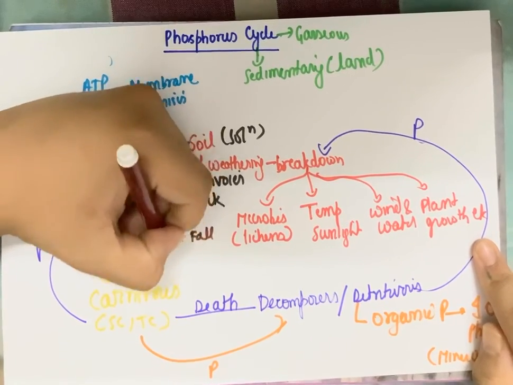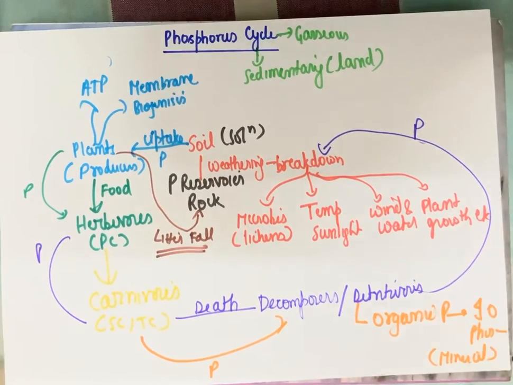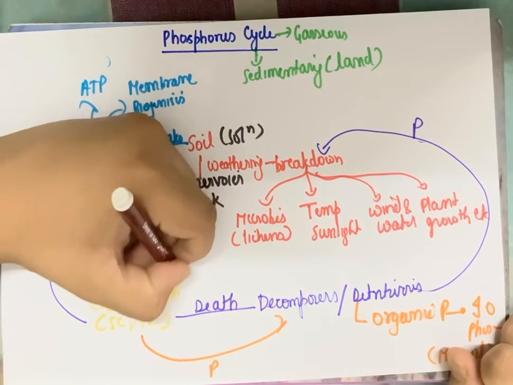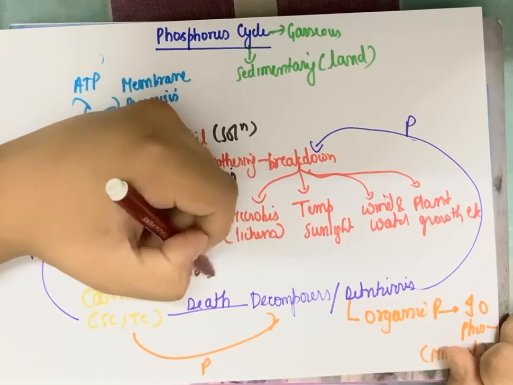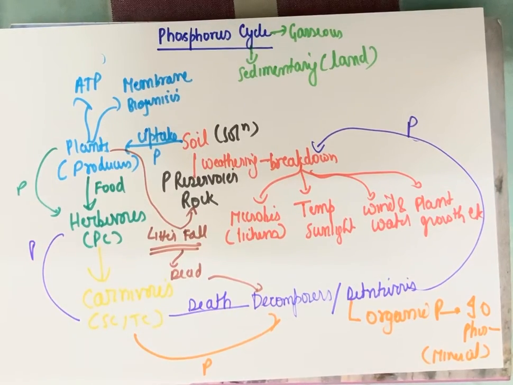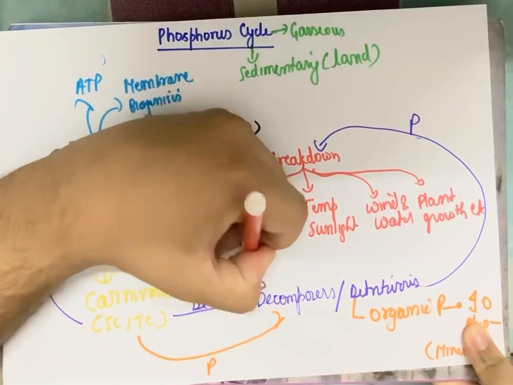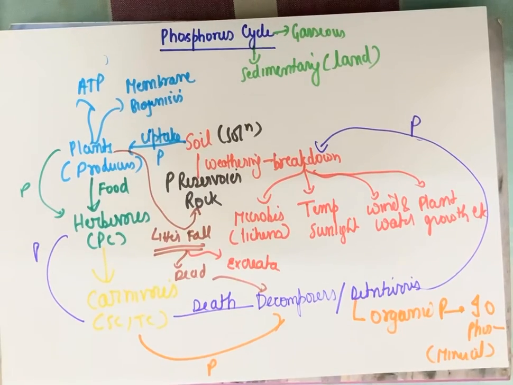Litter fall basically just means the dead and decaying matter of plants is consumed, and also some excretions. The excreta of these animals may also contain this phosphorus. So this can be in the dead matter as well, which will go to the decomposers in the detritivorous cycle. Or it can be from the litter, from the excreta, the fecal matter, in which we will find that some minerals are present which are unused by the organism. Fine. Alright.